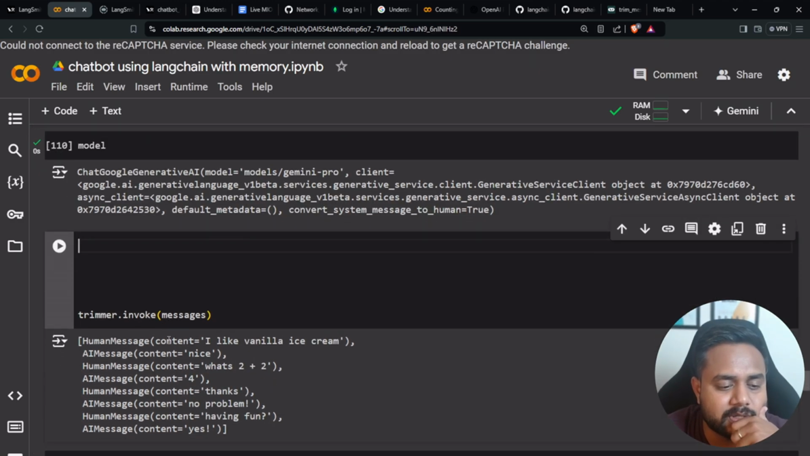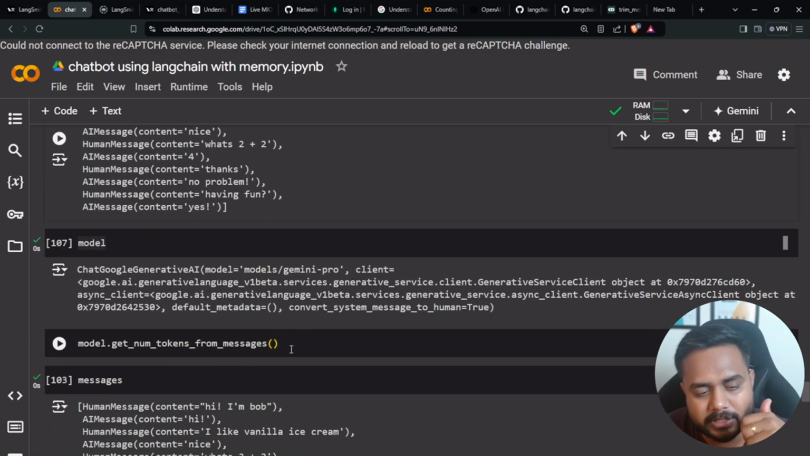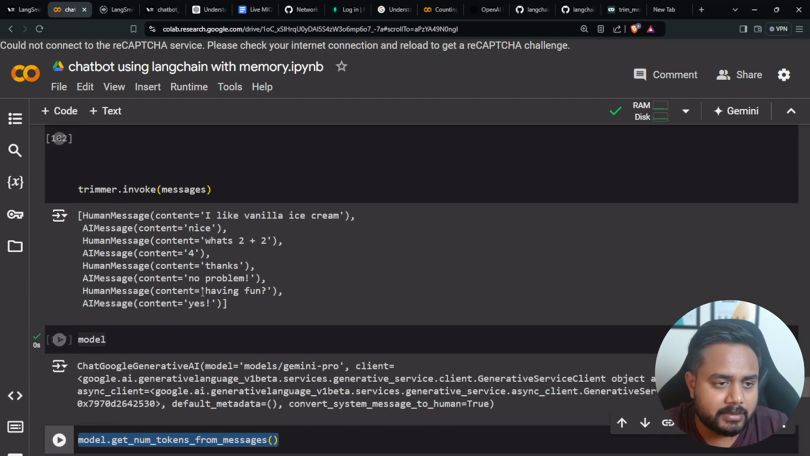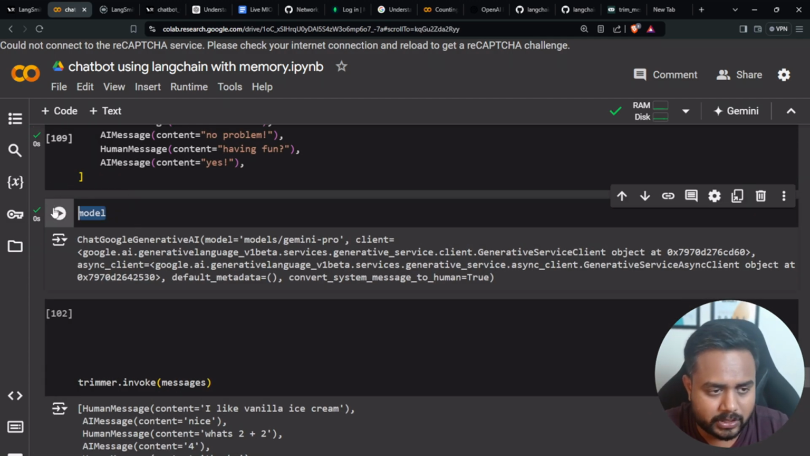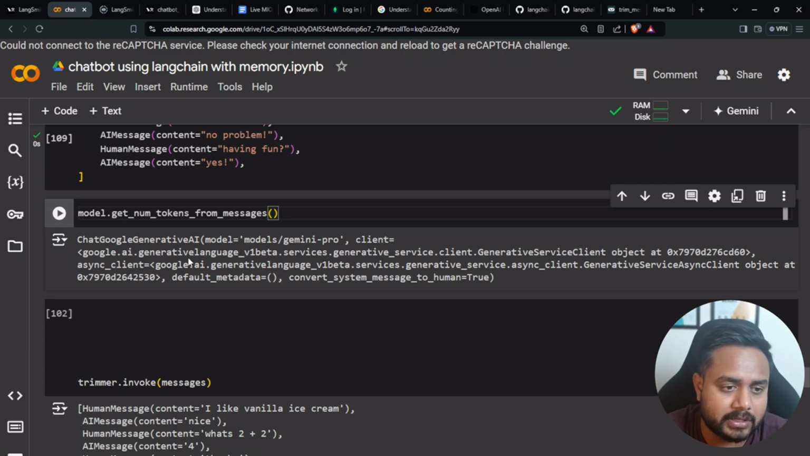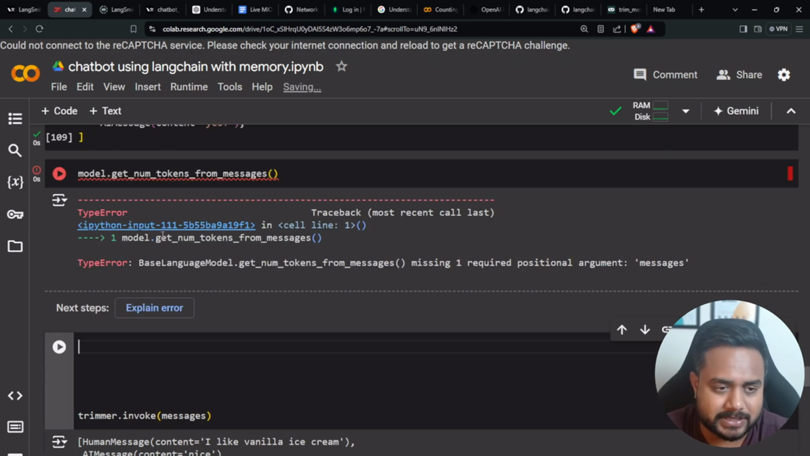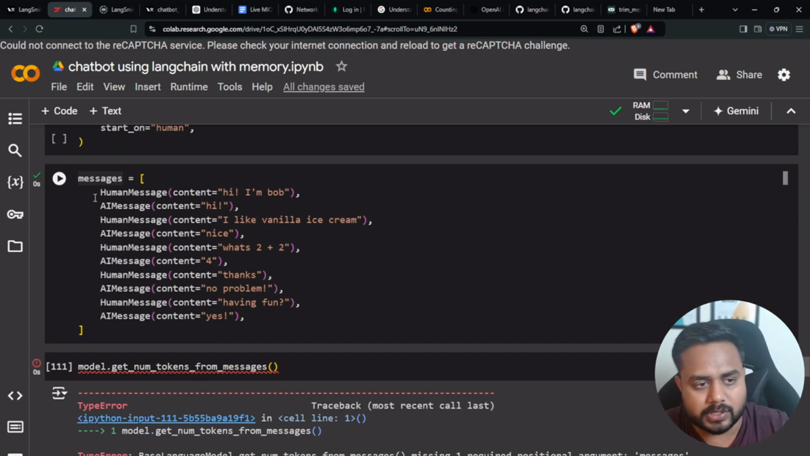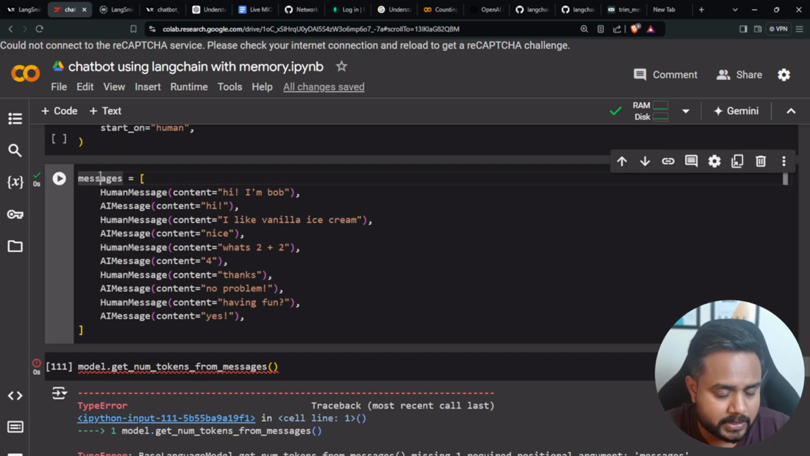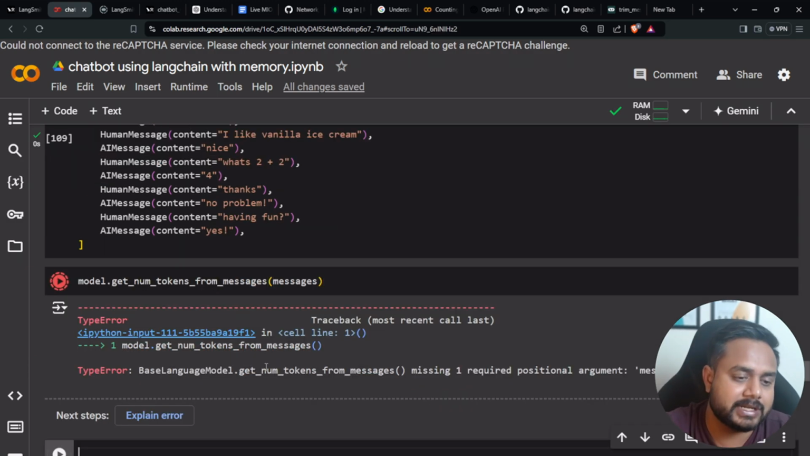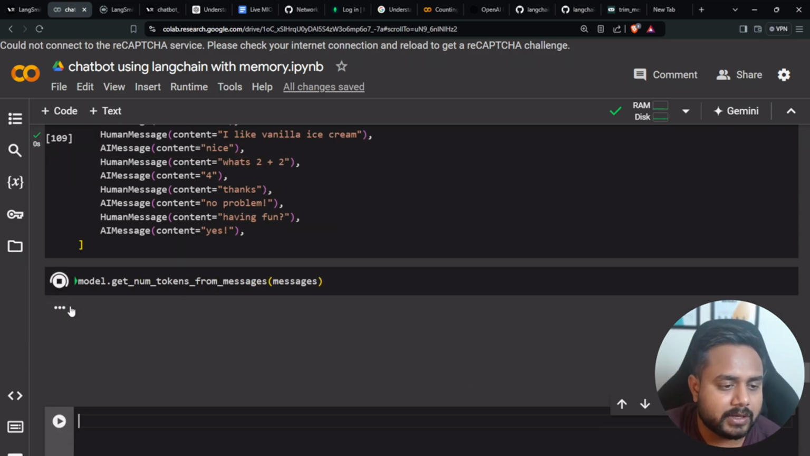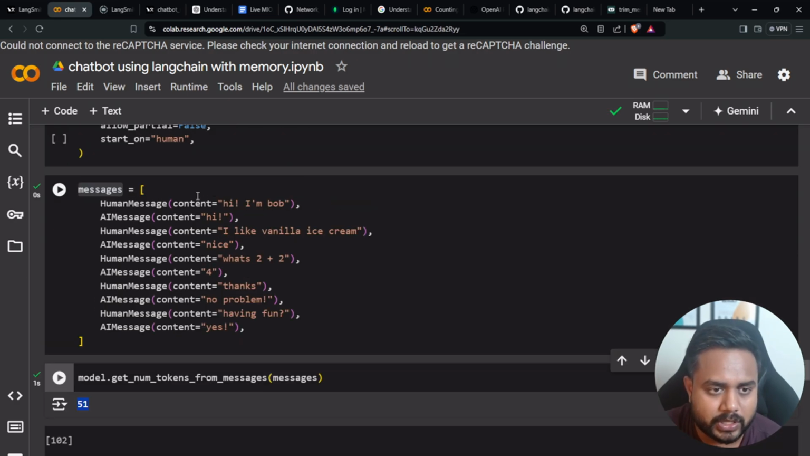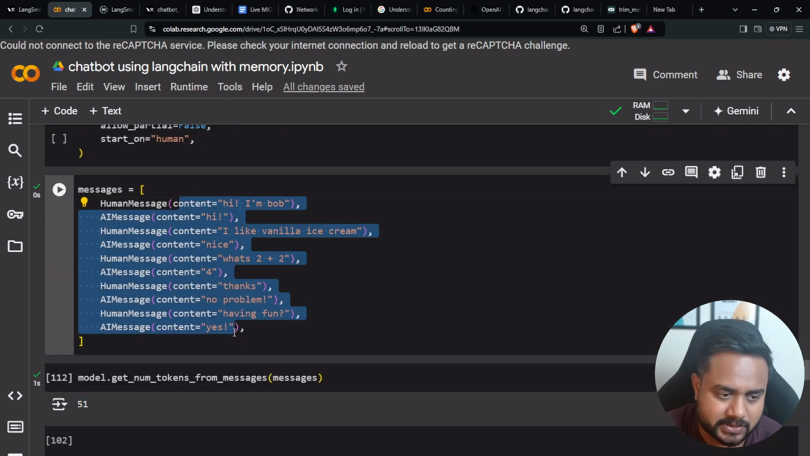Now this Gemini model has one method. Let me show you which method. This method. So if I'm calling this particular method, get number of tokens from the message, what I will get here, guys, is the number of tokens. So let me pass this message over here and let's see how many tokens there are inside this particular message. You will find in total we have 51 tokens inside this message, inside this conversation.